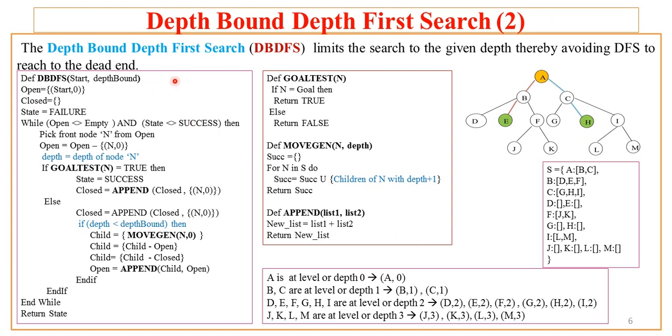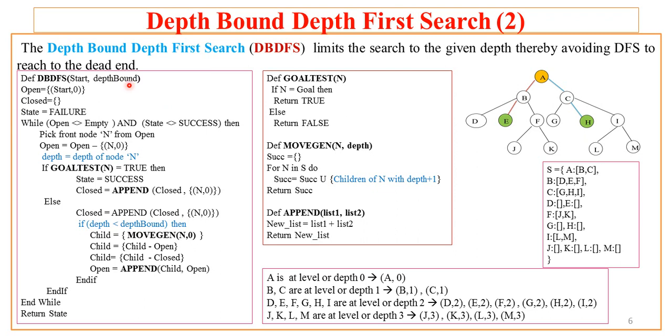The depth-bound depth-first search, that is DBDFS, is a refined version of depth-first search, wherein the search is limited to the given depth value, thereby avoiding DFS getting into the dead end.